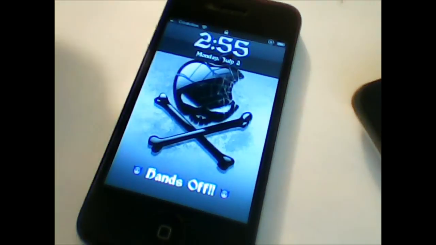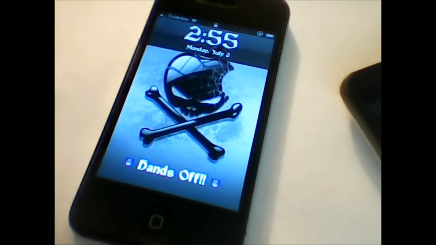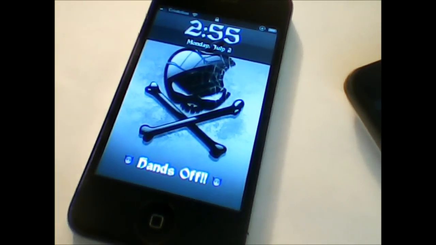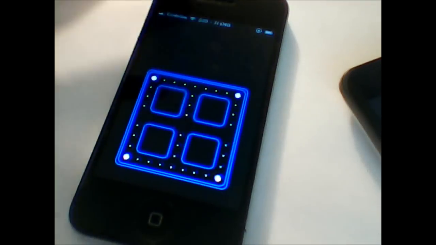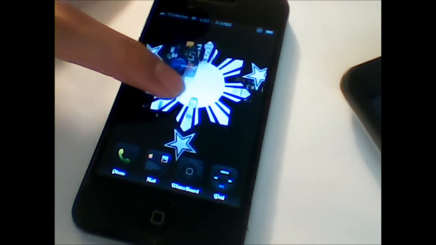Alright guys, before we start, I'm just gonna show you my phone so you can see it's jailbroken. So here's my phone right now. I'm gonna show you how it looks before we restore it. That's my lock right there, as you can see.